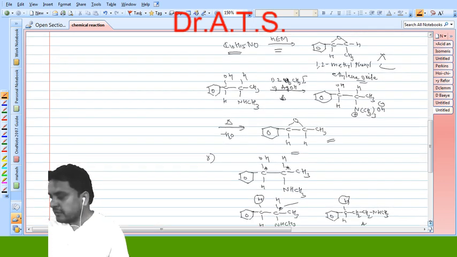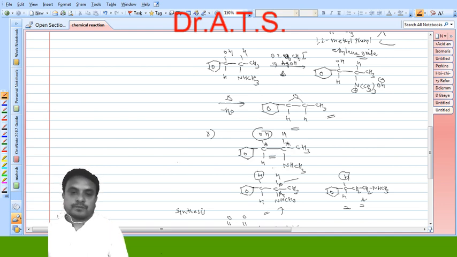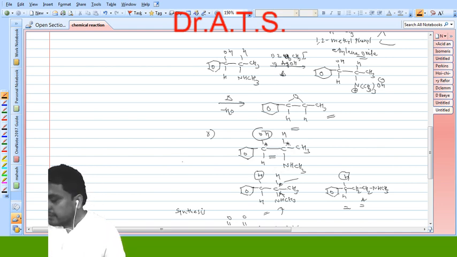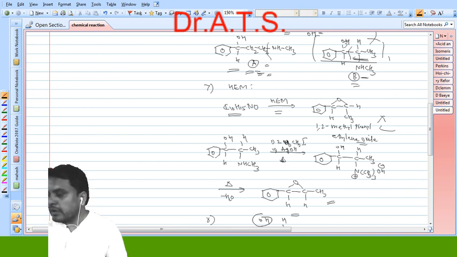So this is about the Hofmann exhaustive methylation. The next point is that if we replace the OH group of structure B, we still have one asymmetric carbon atom. What is an asymmetric carbon atom? A carbon with 4 different groups. Here C, OH, H, the benzene ring, and this remaining group. For this carbon: CH3, NHCH3, H, and this remaining group. So in structure B we have 2 asymmetric carbon atoms, but for structure A we have only one asymmetric carbon atom, that is C here. Only one asymmetric carbon atom is present in structure A.